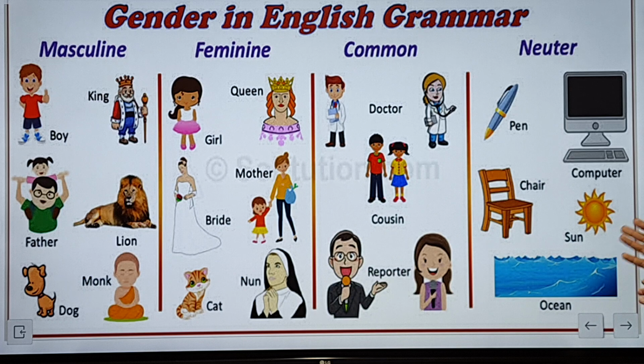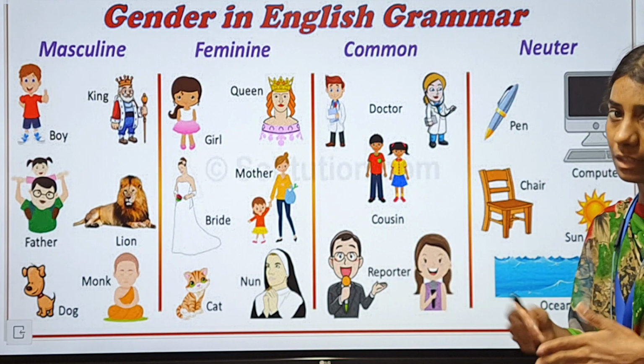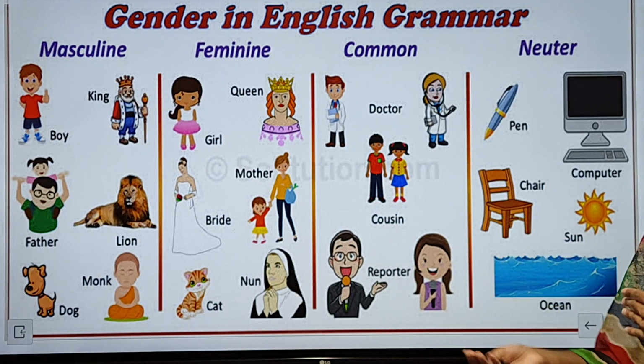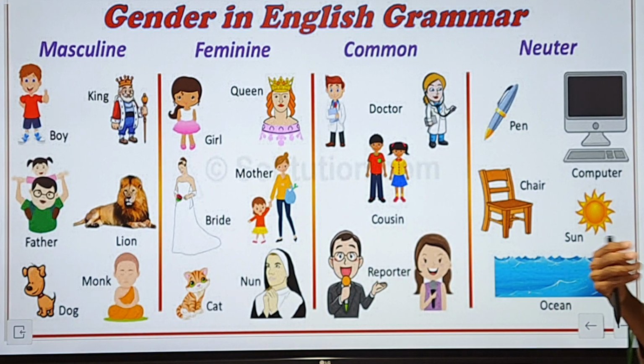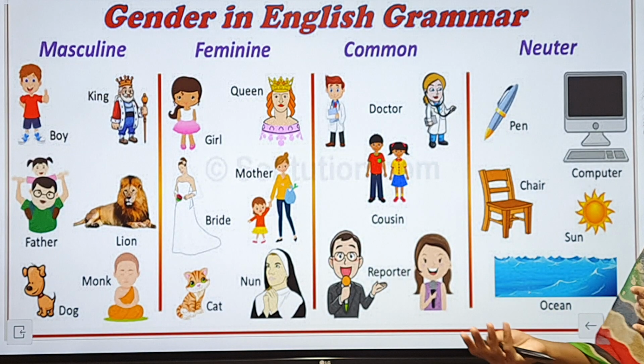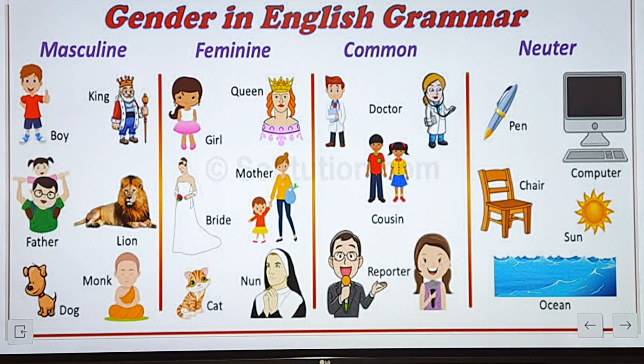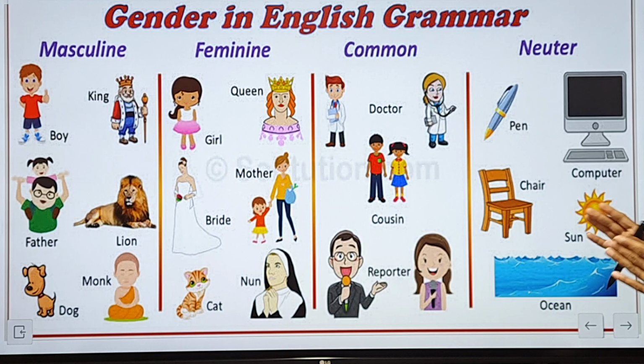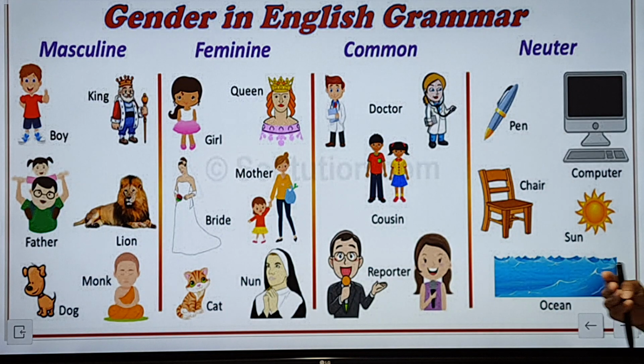Common genders are used for both male and female. Doctor can be a girl also, it can be a boy also. Cousin can be a girl or a boy. Reporter can be a girl or a boy. So these are the examples of common nouns.